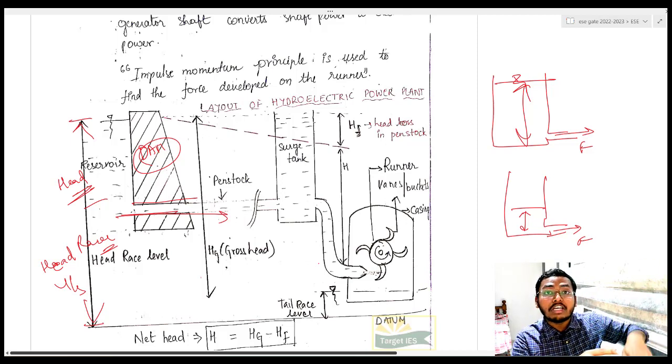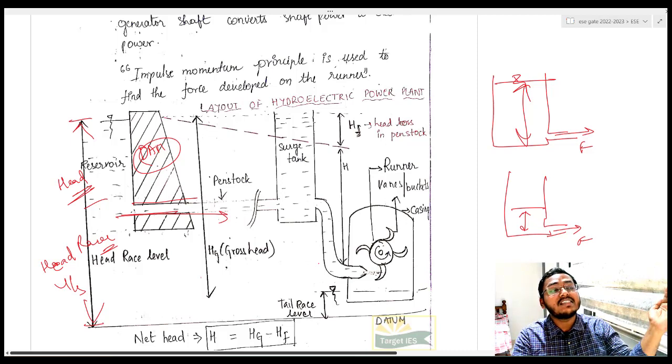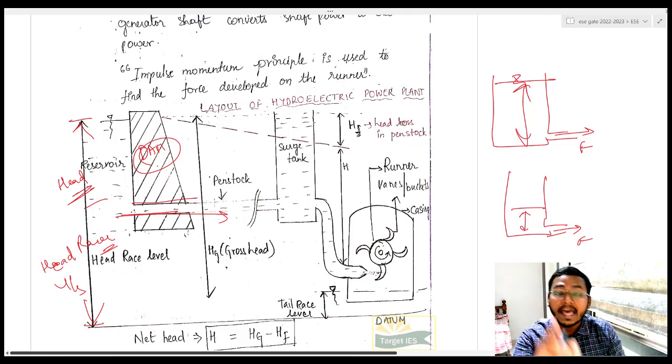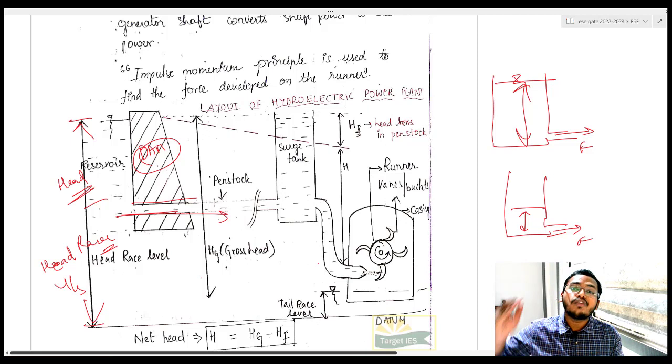If the water level is increasing in the reservoir, there is a chance that water can topple the dam and the dam will be damaged. That's why the gates of the dam are opened for a different purpose, to save the dam. It is not for producing electricity. Electricity is not produced that way. It is a completely different topic which you will study in water resource engineering.